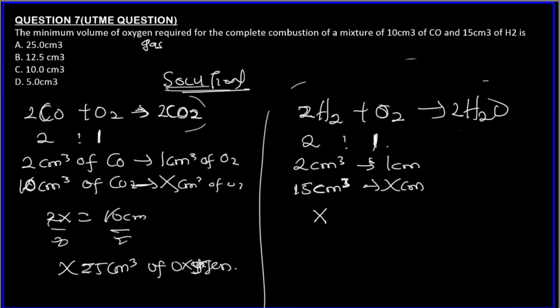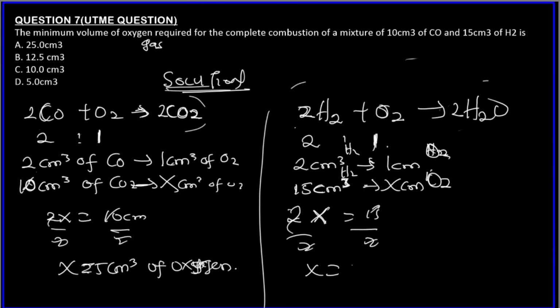How many centimeter cube of O2 will 15 centimeter cube of H2 react with? We are looking for the one that will react with this one. So 2 times x is 2x equals 15 times 1, 15. Divide both sides by 2. So 7.5 centimeter cube of oxygen gas will react with 15 centimeter cube of hydrogen gas.